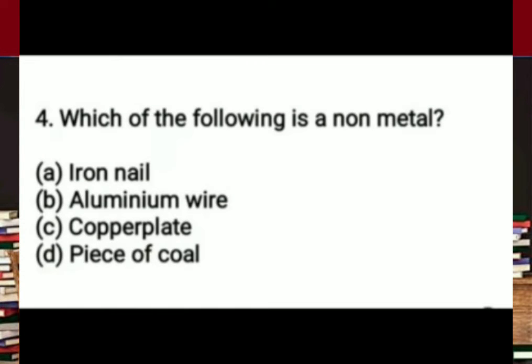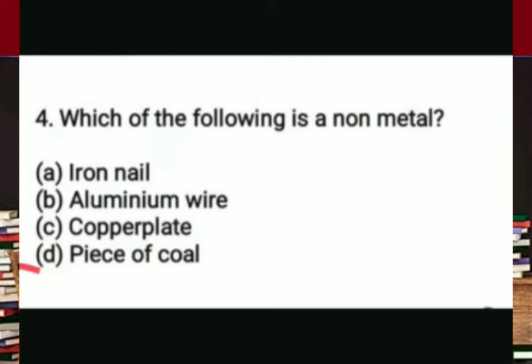Next question: which of the following is a non-metal? Here we have four options: iron nail, aluminium wire, copper plate and piece of coal. We all know the answer. Piece of coal is a non-metal. The others are metals.